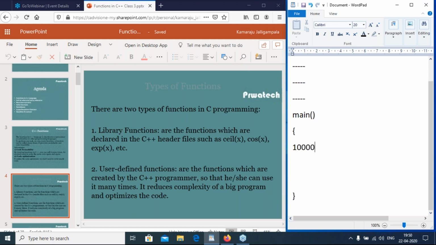Then if any new user or any fresher comes, they are unable to understand 1,000 lines of code in one function. Main is the function, it contains 10,000 or 20,000 lines of code, then anyone is unable to understand that code.